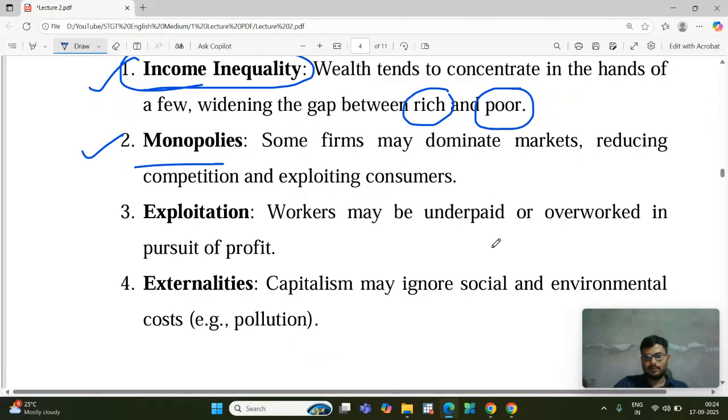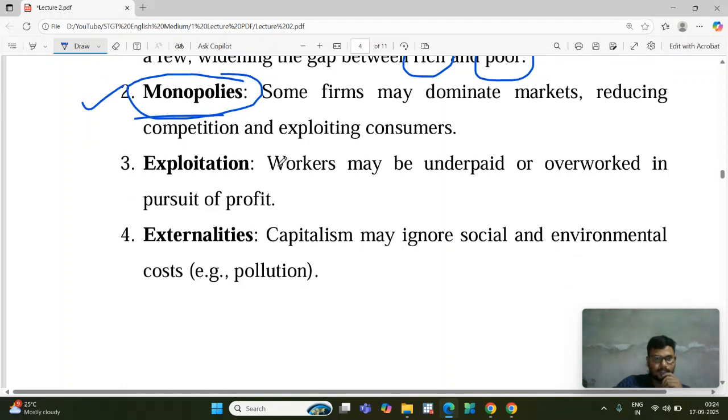Some of the capitalists can plan and make monopolies in the market. They can make a group and decide what price they will set for the commodity. Exploitation is also there. Labor exploitation and labor overworkload are there in this type of economy.